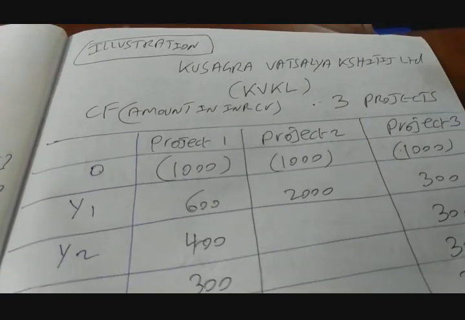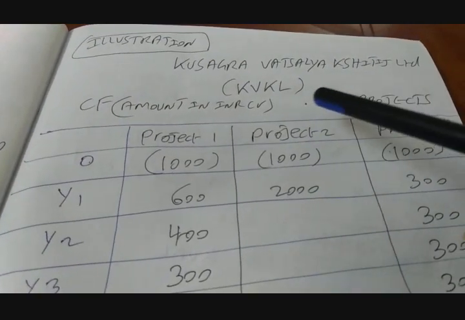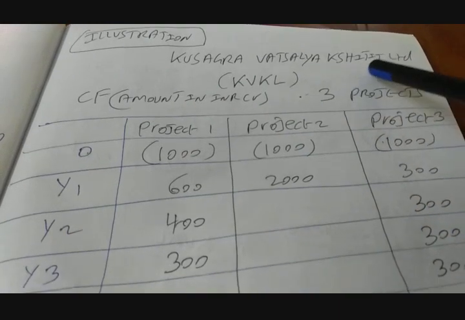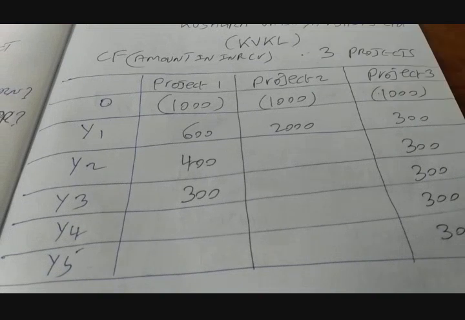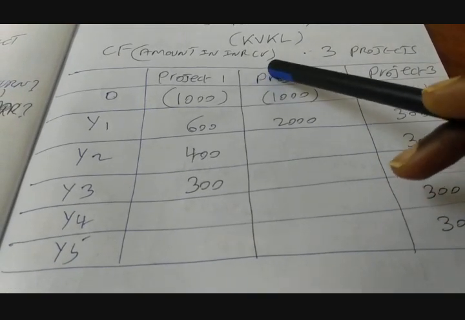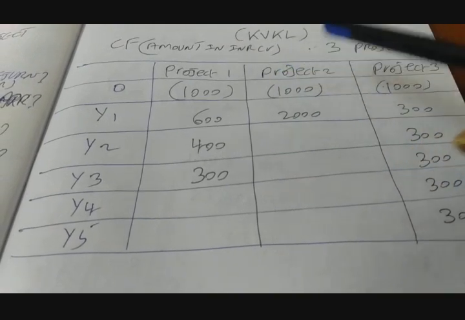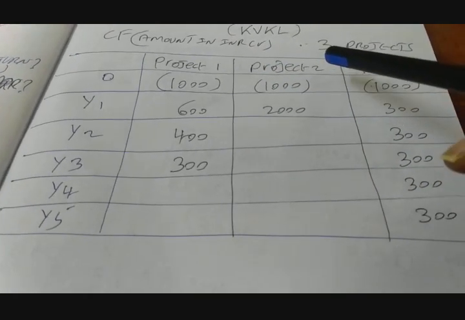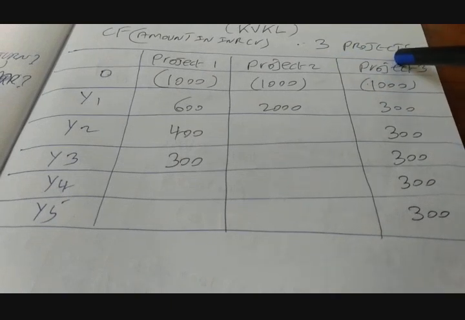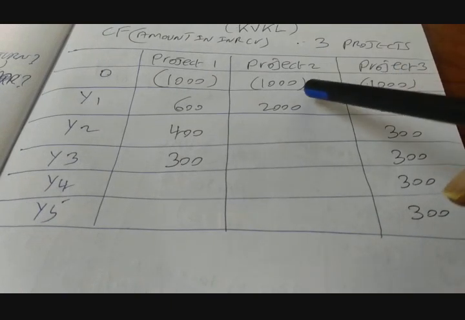We will take a small hypothetical illustration. The company name is Kushagra Vatsalya Shitij Limited, KVKL, and the company's cash flows are given in INR crores. The company is contemplating ranking 3 projects in terms of evaluation.